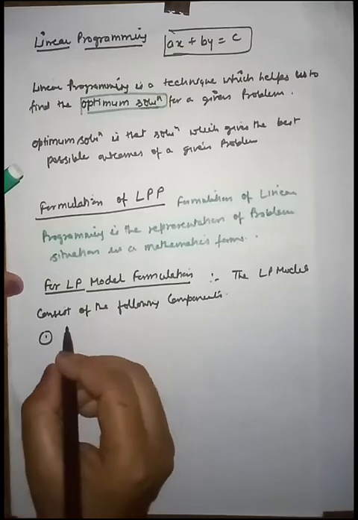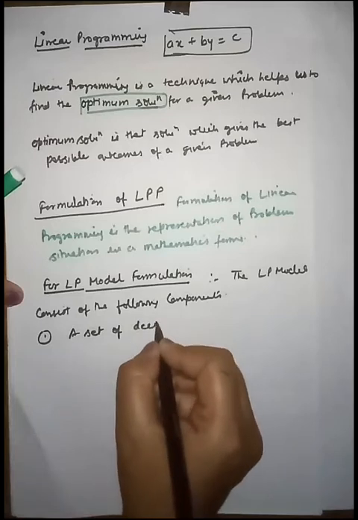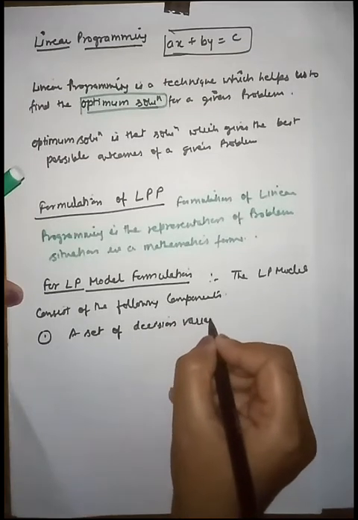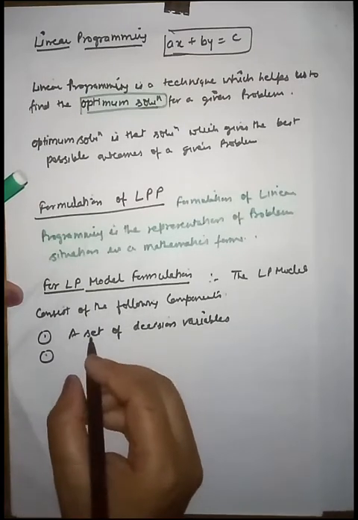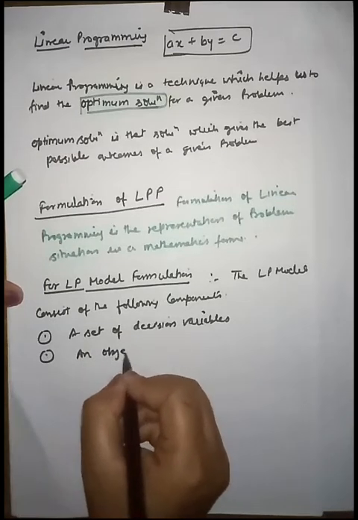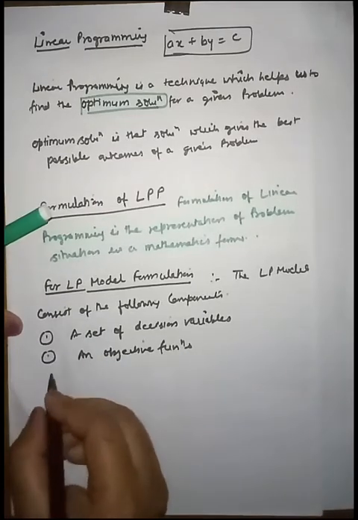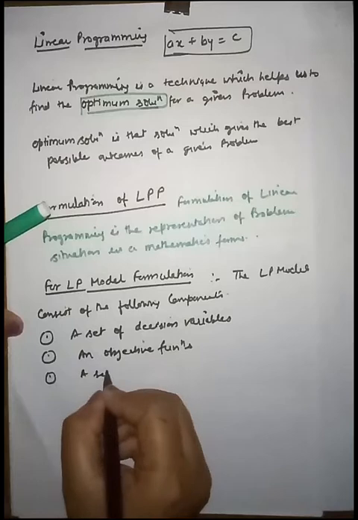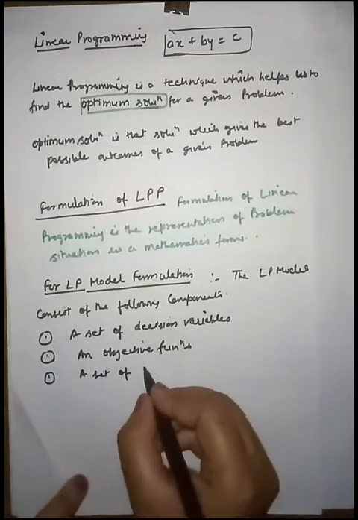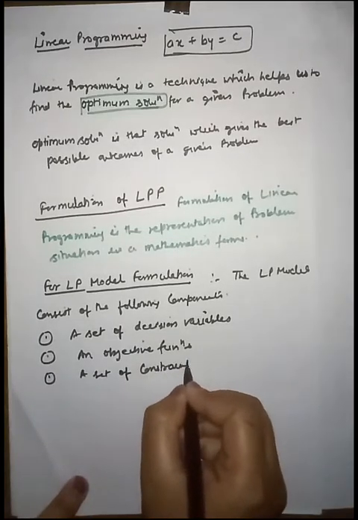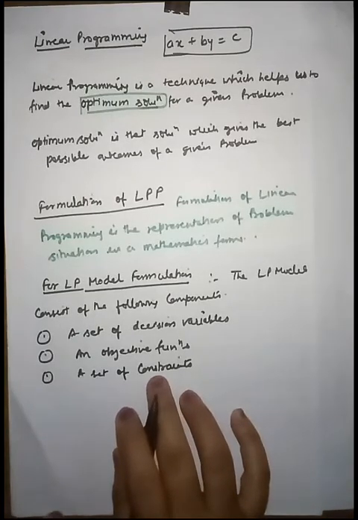The first and most important one is a set of decision variables, the second is an objective function, and the third is a set of constraints. Friends, constraints are just like conditions, right? In linear programming we call the conditions constraints, right?